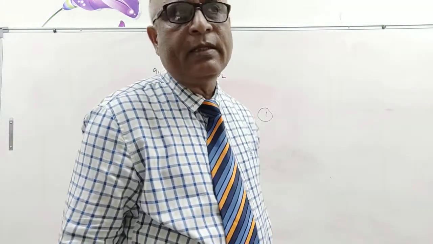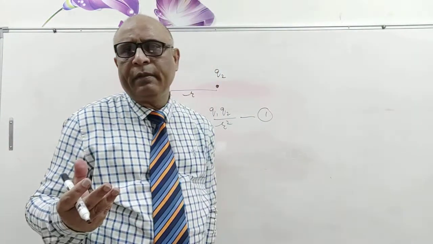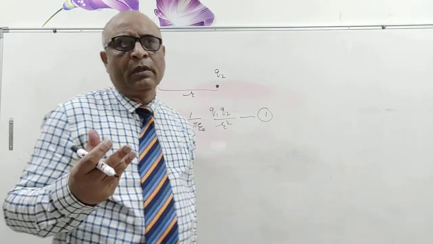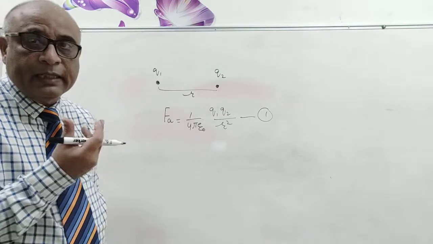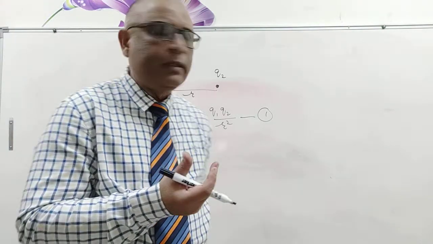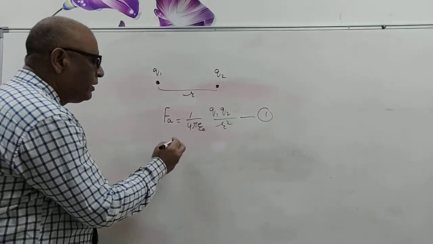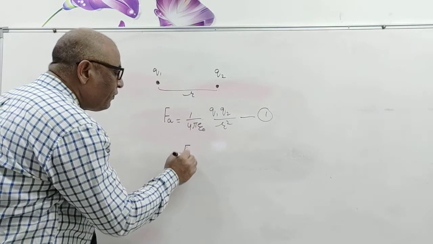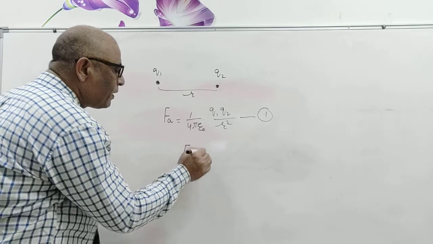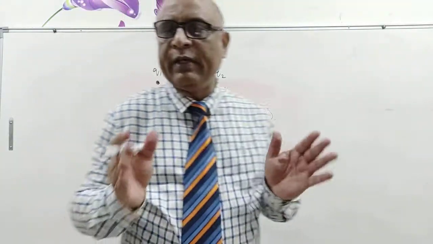Now a medium of absolute permittivity epsilon is kept between both charges q1 and q2.